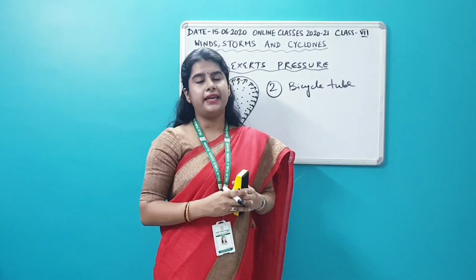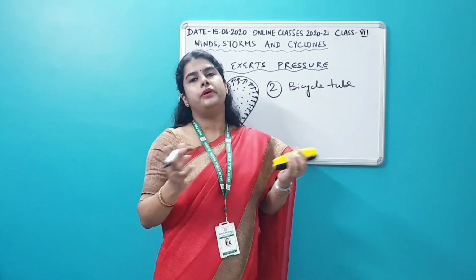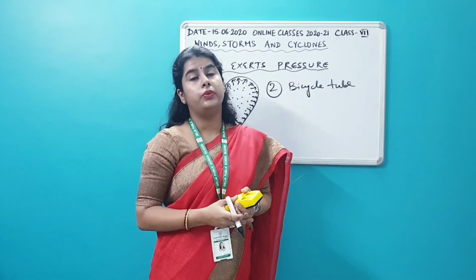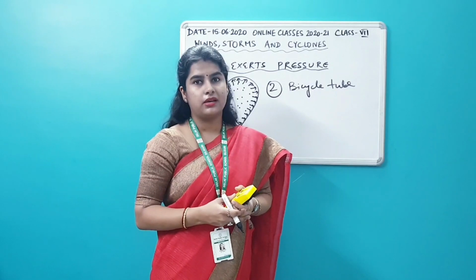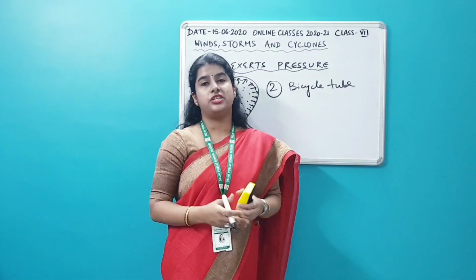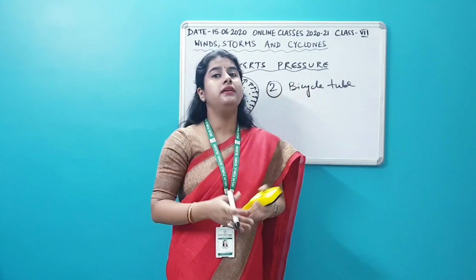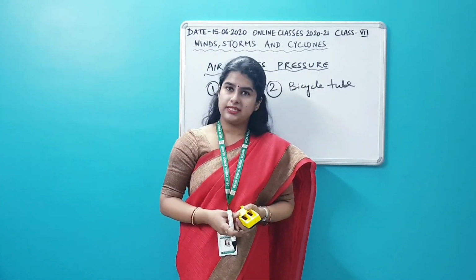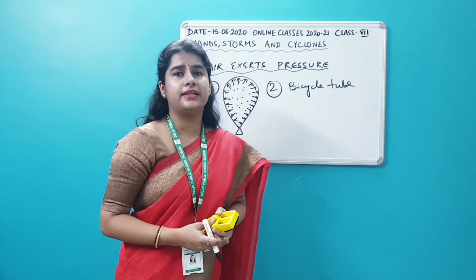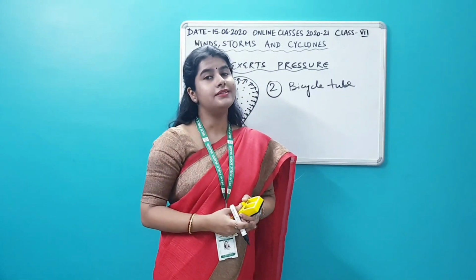A time can come that if you are pumping too much air inside the tire, it can even burst. The tube of the bicycle tire can burst because there will be too much pressure inside the tube, and because of too much pressure, the walls can burst out. Got it? So this is another example based on air exerts pressure.